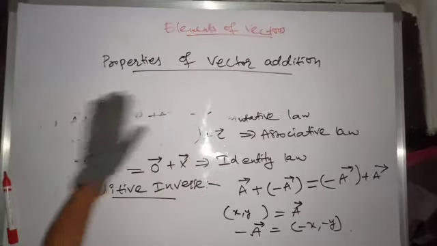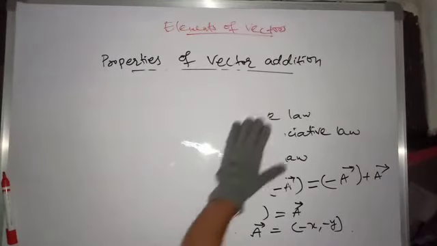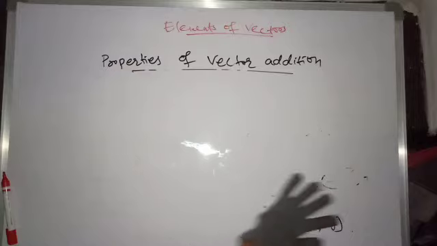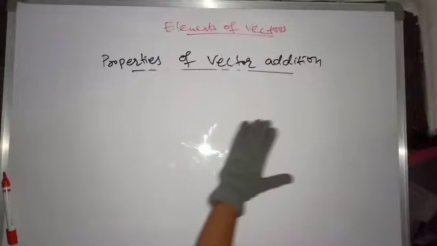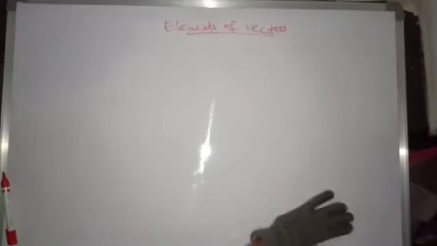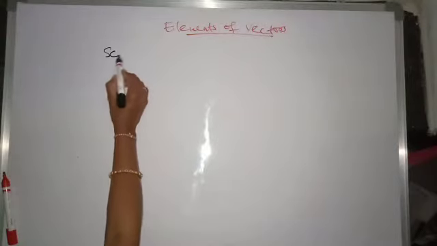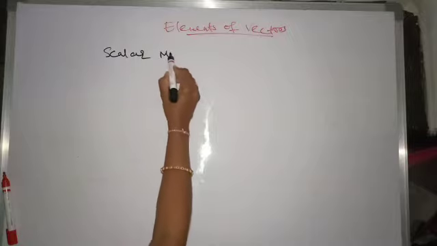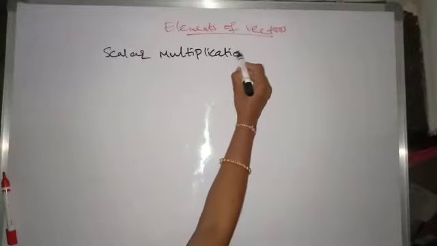And next, coming to scalar multiplication. What is scalar multiplication? If you multiply a vector with a scalar, that is scalar multiplication: the multiplication of a vector with a scalar.